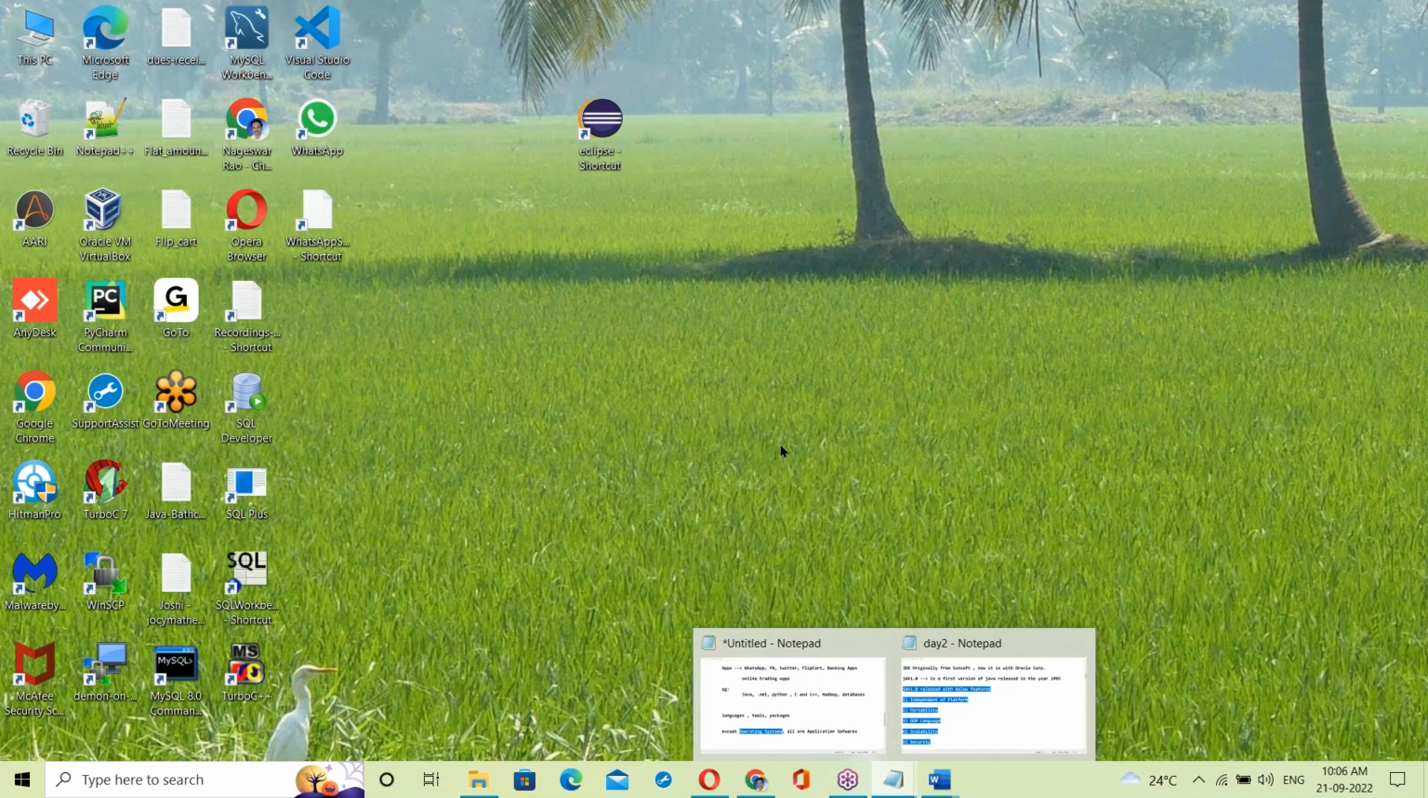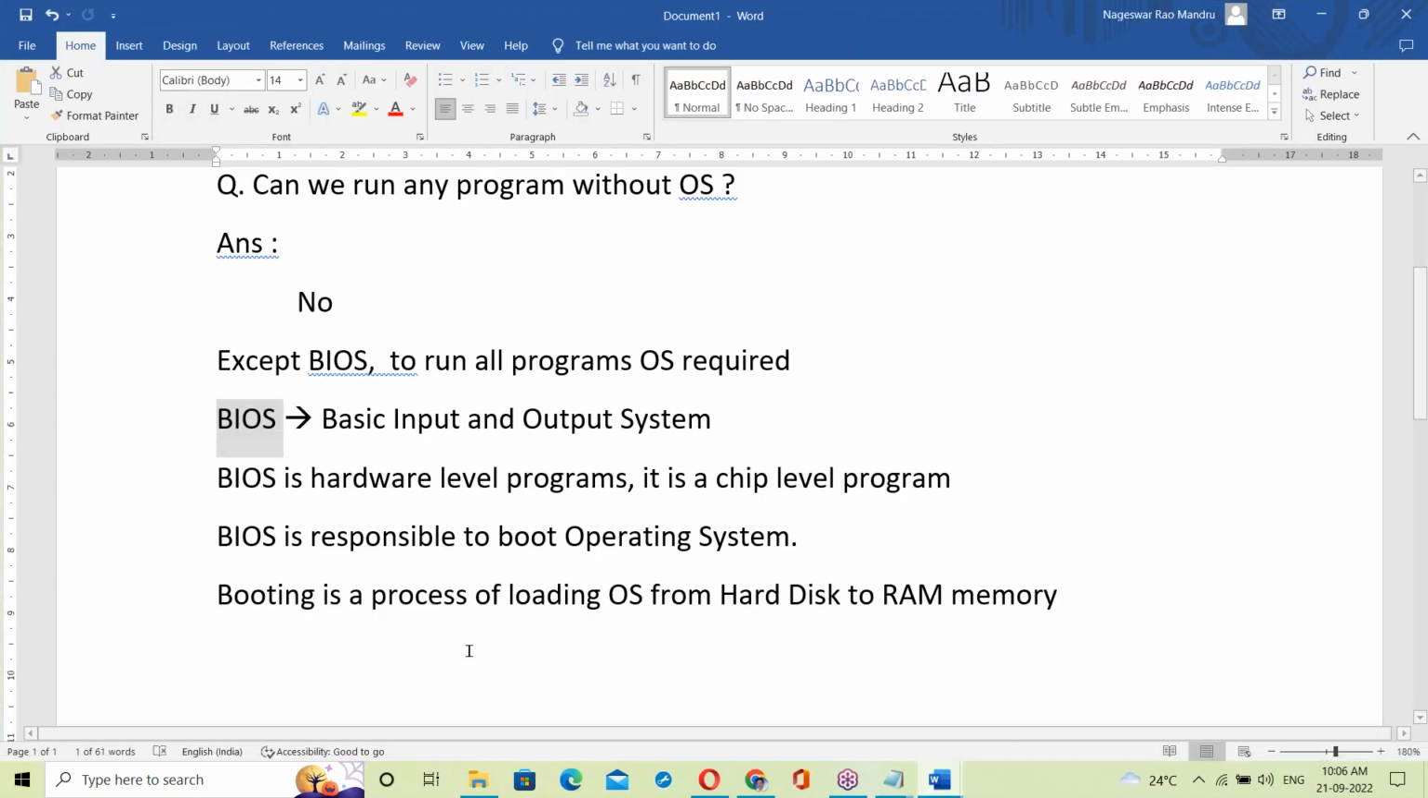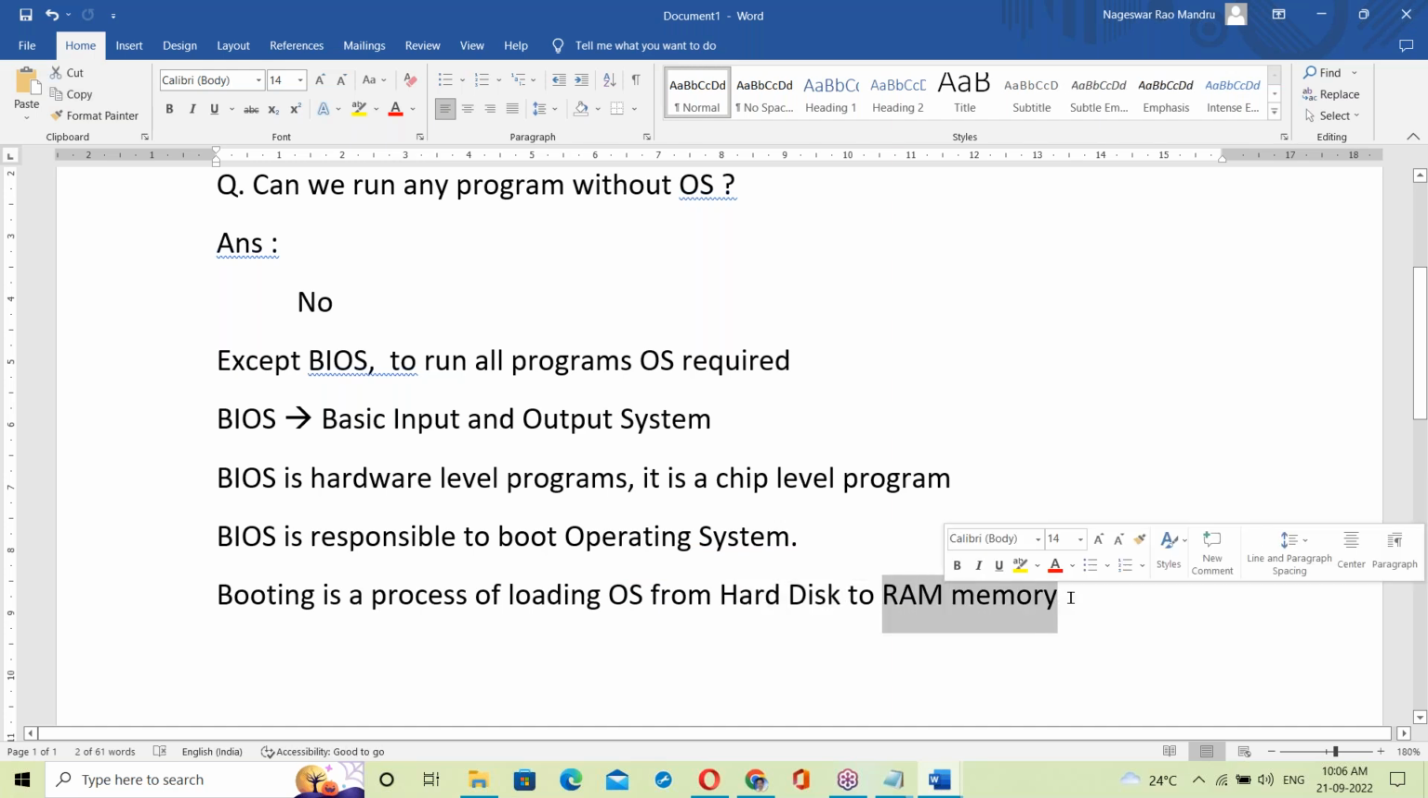So currently the OS is running in RAM memory. Booting is a process of loading the OS from hard disk to RAM memory. The hard disk is for storage, and RAM is to run the OS. Everything happens inside RAM memory at runtime.